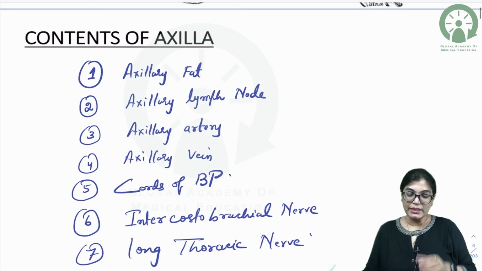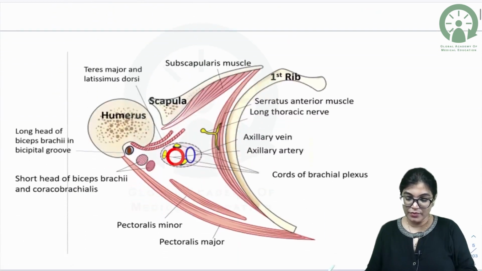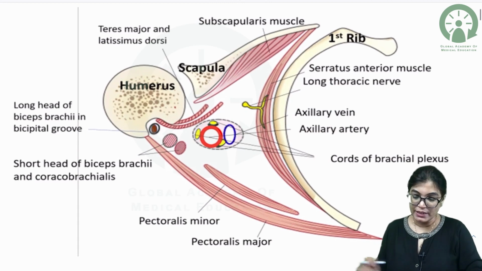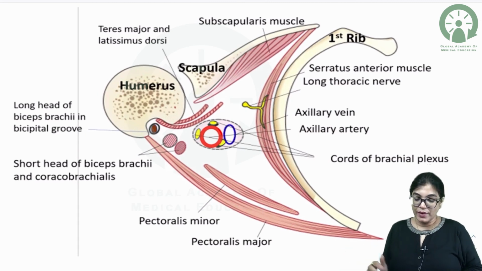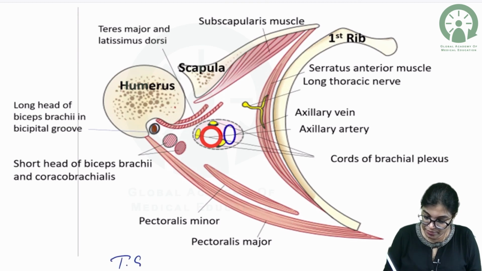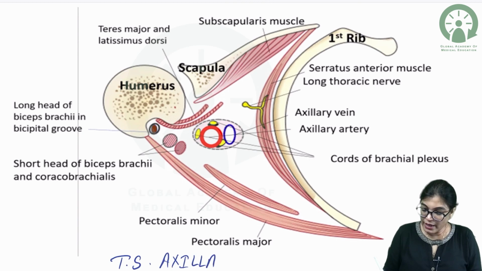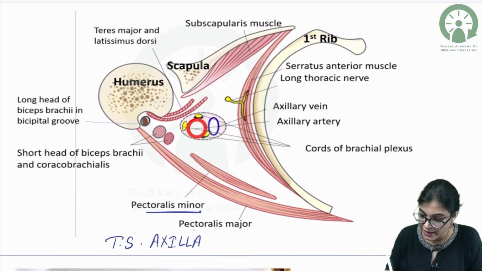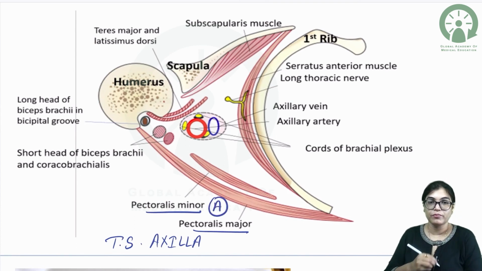So these are the important contents of the axilla. Now, this is a transverse section of the axilla where you can see the important contents, and the walls are also defined. When you see this transverse section of the axilla, you can admire the walls. What you can see here, pectoralis minor, major, all these muscles are forming A for anterior wall.